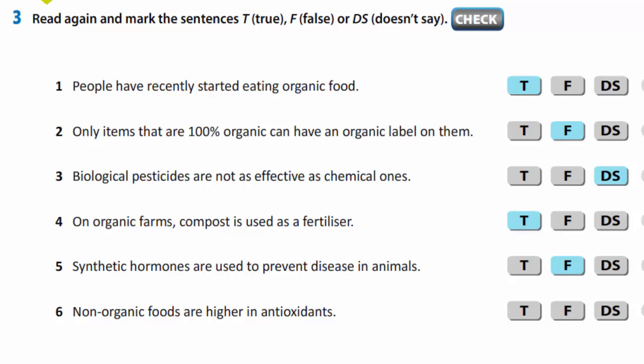In the text, it is said organic farmers don't use synthetic hormones to increase the animal's growth or milk production. And the last, non-organic foods are higher in antioxidants. It is false. Because studies have found organic produce to contain more beneficial nutrients and antioxidants than their non-organic equivalents.